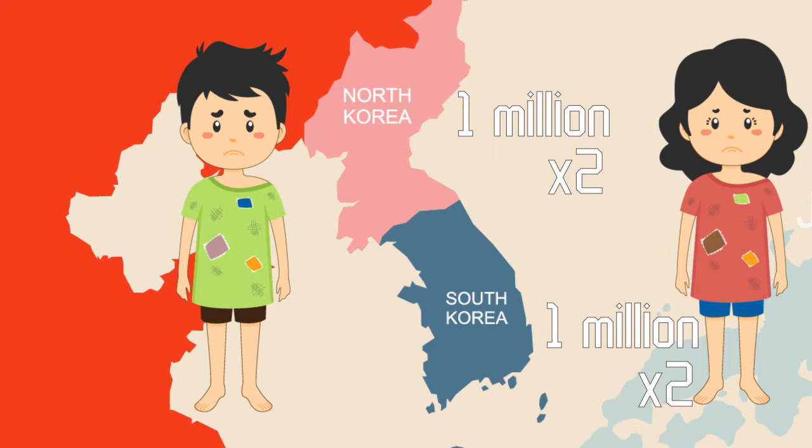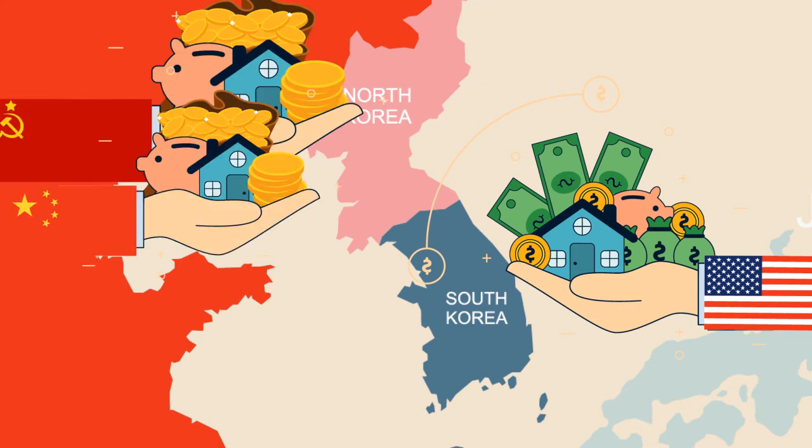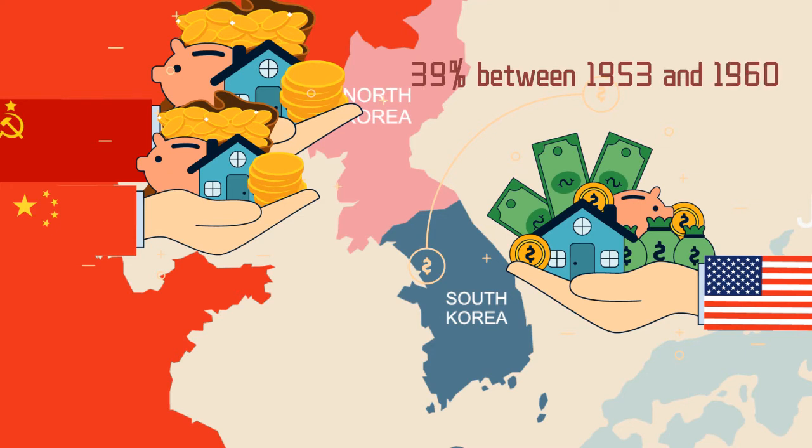In the aftermath of the war, the United States funneled significant aid to South Korea. In the meantime, North Korean reconstruction was assisted by the Soviet Union and China. In the years immediately following the war, North Korea's growth rate of total industrial output exceeded that of South Korea, averaging 39% between 1953 and 1960.